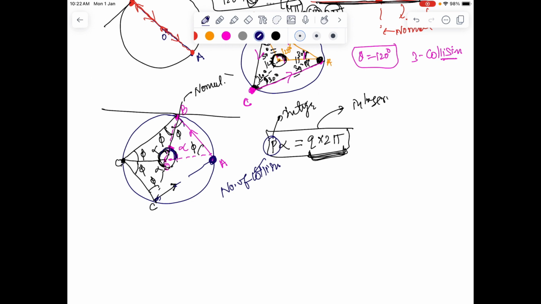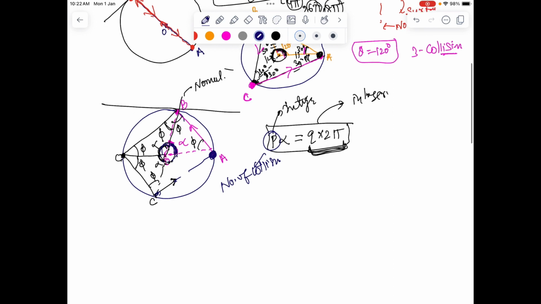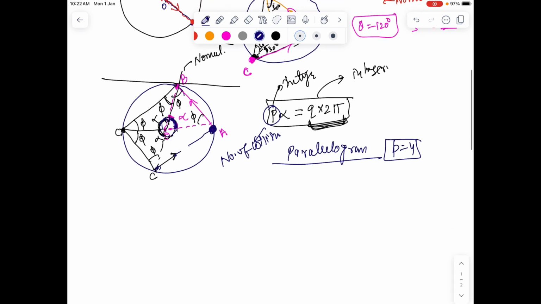If that becomes an integral multiple of 2 pi, the ball will be back at point A, because exactly that alpha and alpha angle at the center will be made, so the trajectory of the ball will be such that it's coming back to point A. So you can clearly see it's going to be a parallelogram if the number of collisions is 4. If the number of collisions is 3, we have an equilateral triangle. If the number of collisions is, let's say, 5, we'll get a regular pentagon, then a regular hexagon, and so on and so forth.